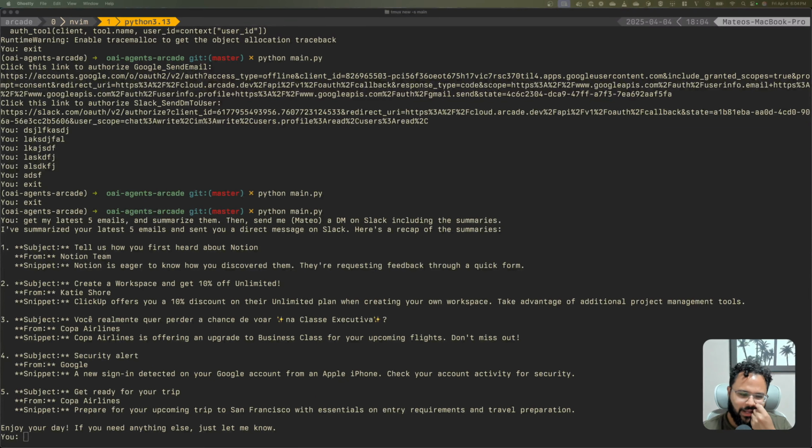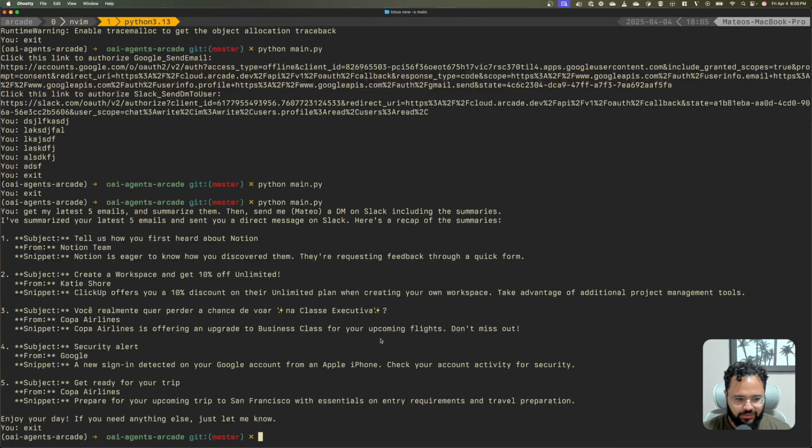So it apparently just sent the message, so I'm not very happy about that because the human in the loop is clearly not working as I intended. So I'm going to just go ahead and exit this. And well, I guess it's a good time to show you how to debug this kind of thing, right?